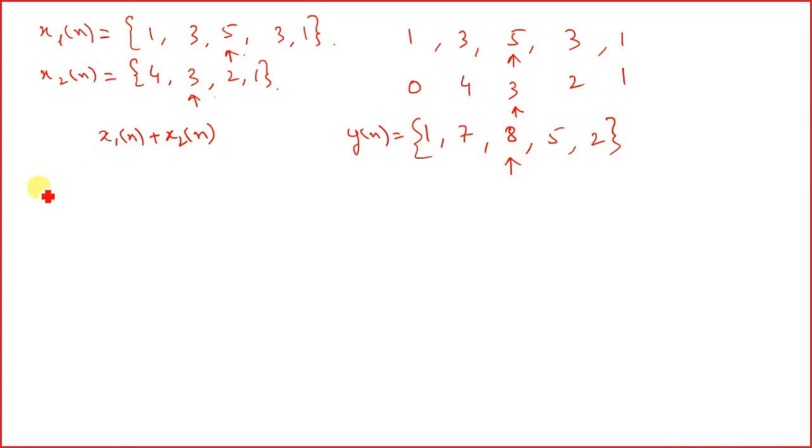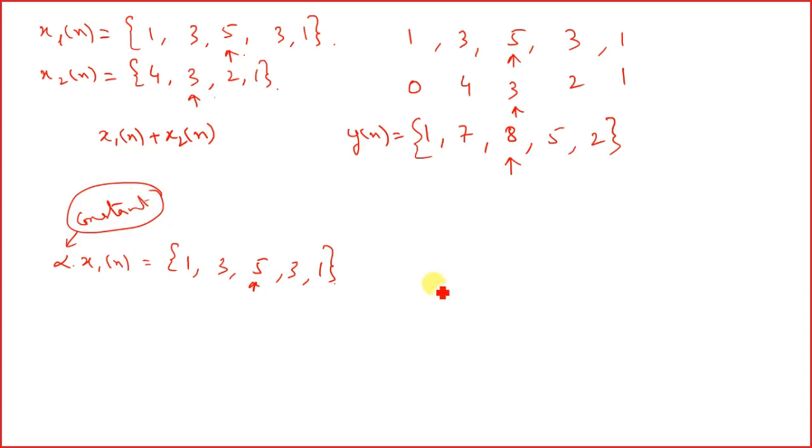Now suppose the third operation: alpha times x1[n]. What is this alpha? This alpha is a constant. We have discussed this, right? This alpha is a constant. So what will be y[n]?